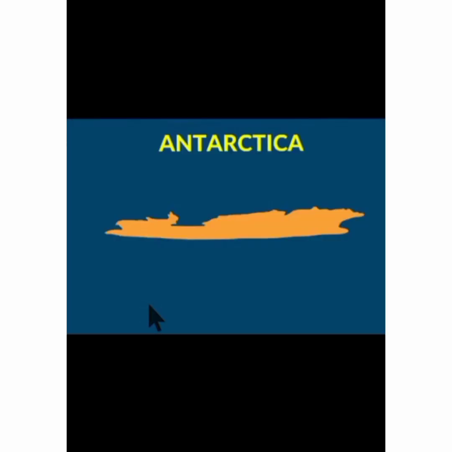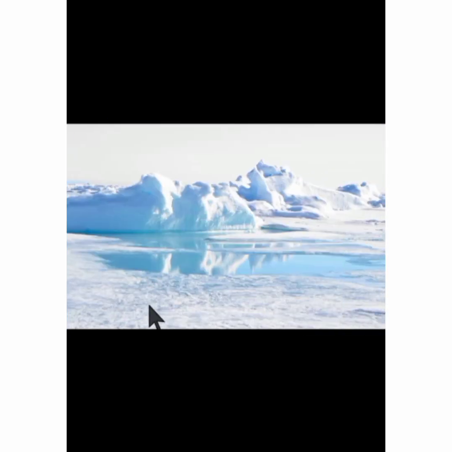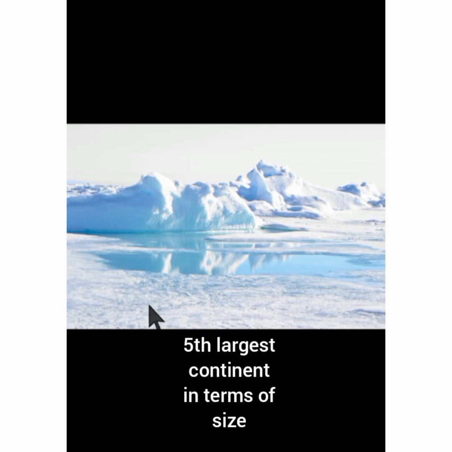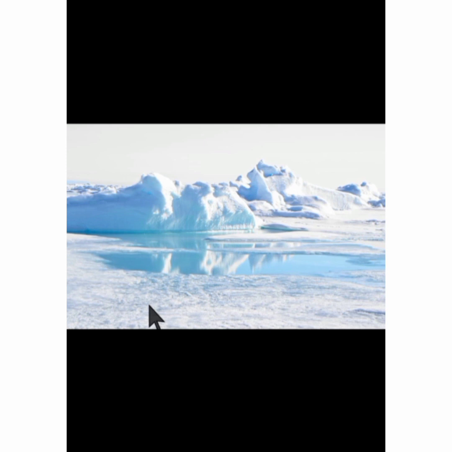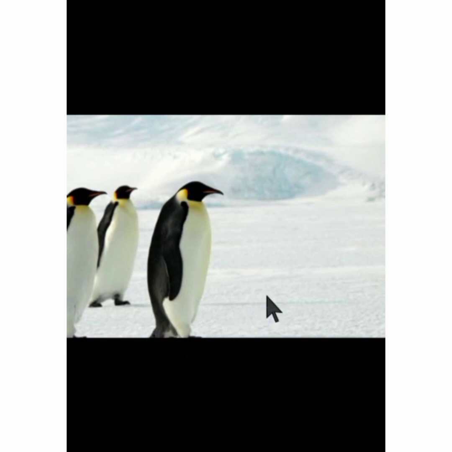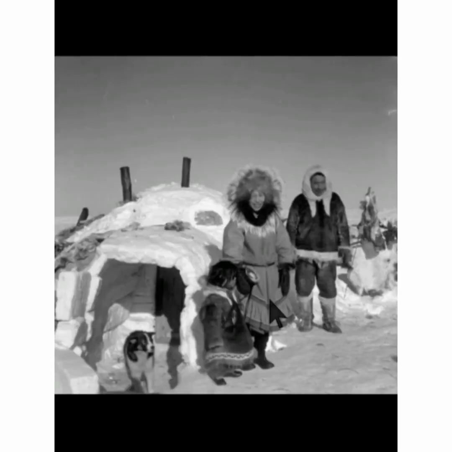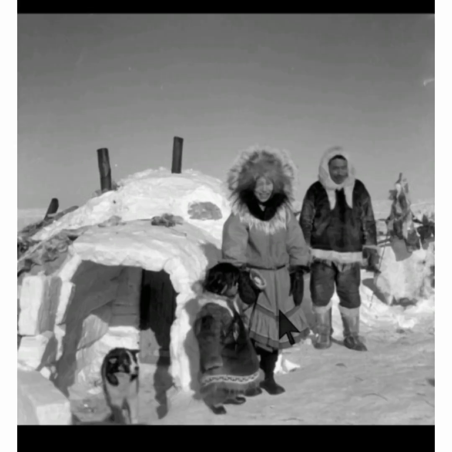Next continent we have is continent of Antarctica. This continent is also known as the frozen continent. This is the fifth largest continent in terms of size. It has few native plants and animals. This continent is the home of beautiful birds, penguins, and whales are also found over here. Antarctica has the windiest and coldest climate. People over here used to make igloos to keep them warm.